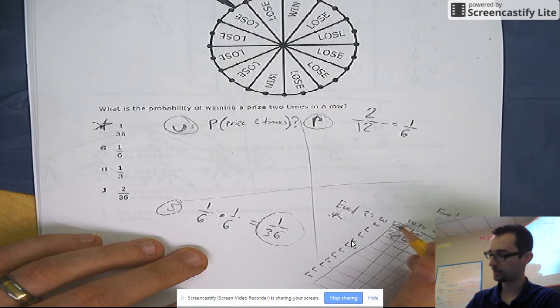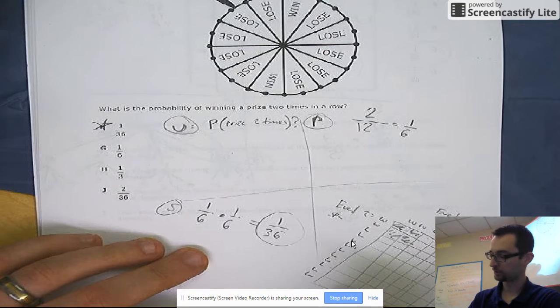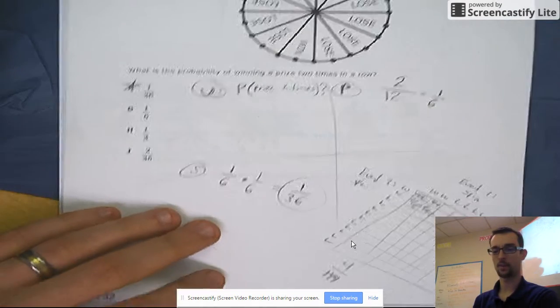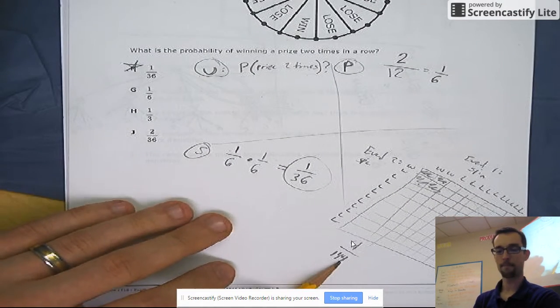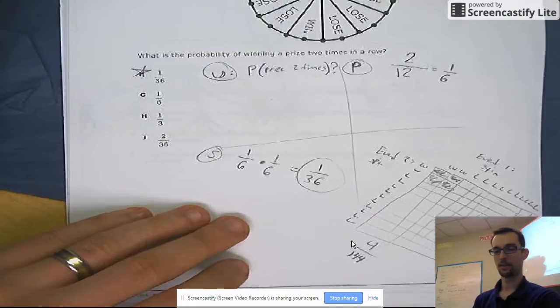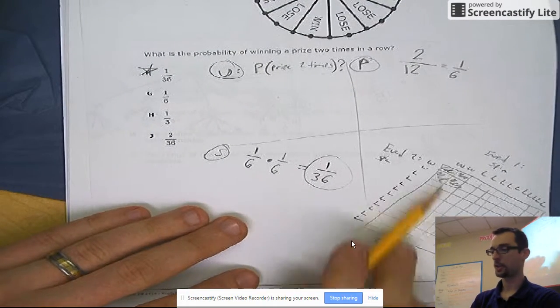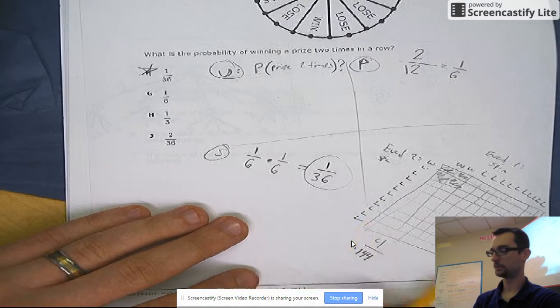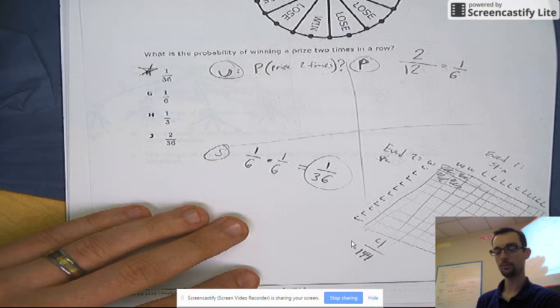I think it's 12 by 12. Yeah, 12 times 12. There's 144. Wow. There's 144 boxes here. Right? Because there's 12 going this way and there's 12 going this way. So there's 144 boxes. 2 times 2 is 4.